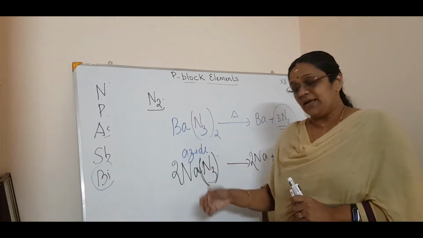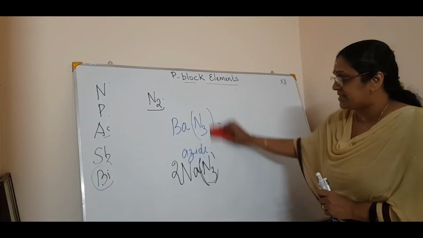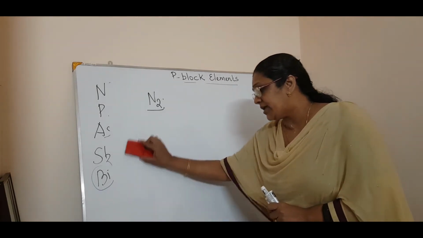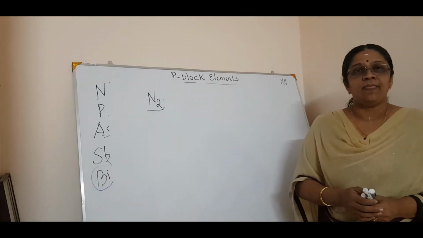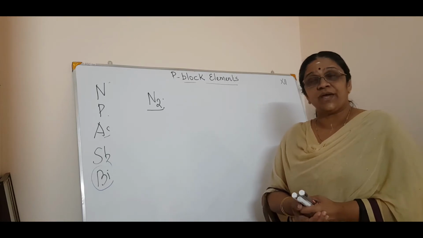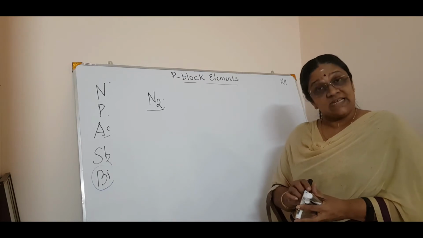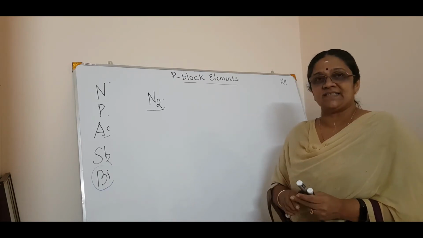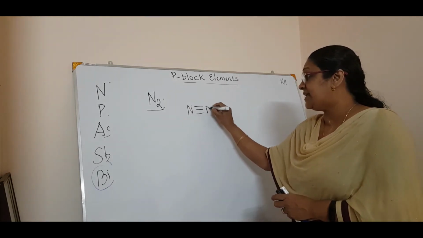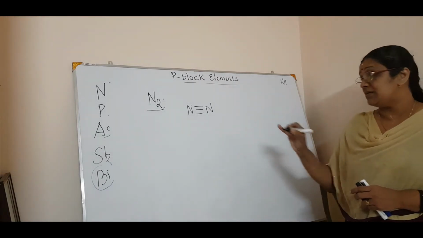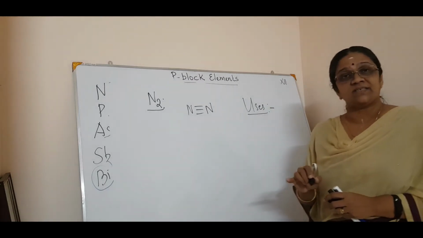Now we will pass on to the next, that is properties of nitrogen. You tell me, what are the physical properties of nitrogen? Nitrogen, you know, is a gas. It is a colorless, odorless, tasteless and non-toxic gas, isn't it? N2 gas, that is nitrogen triple bond nitrogen, is inert in nature. That is why you have to study the uses of all these compounds. A 1 mark question can be asked, any one use.